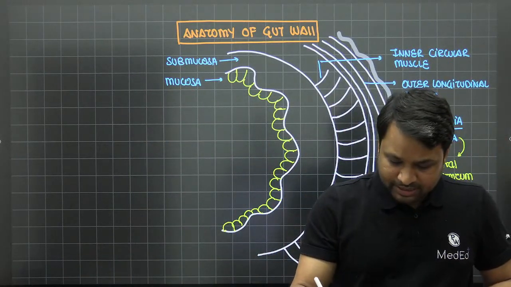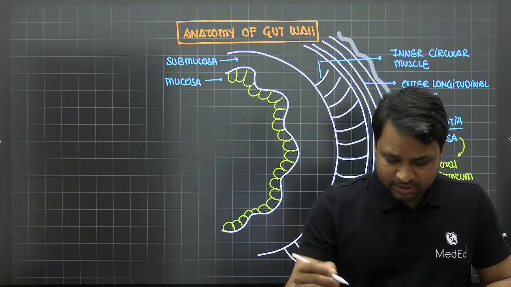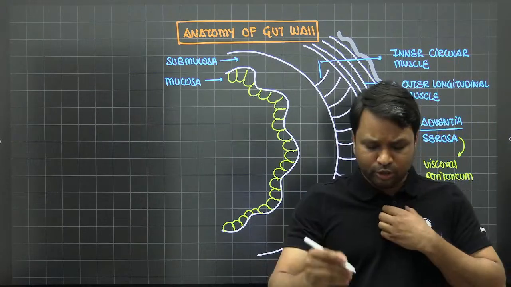Now you will see that the entire component of this, the gut wall, will be run by two important neuronal plexuses.